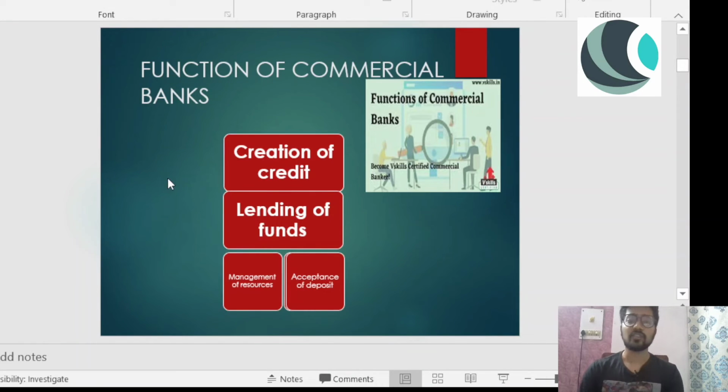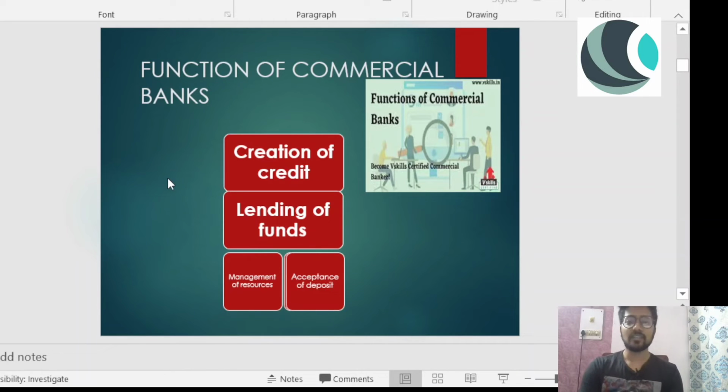Now, what are the functions of commercial banks? The first one is creation of credit. They lend funds, because I am depositing the money and someone goes to the bank to get a loan to build a house, to build a company or start a new business. That is lending of funds.